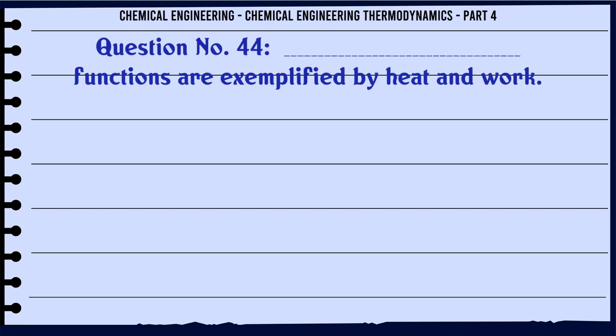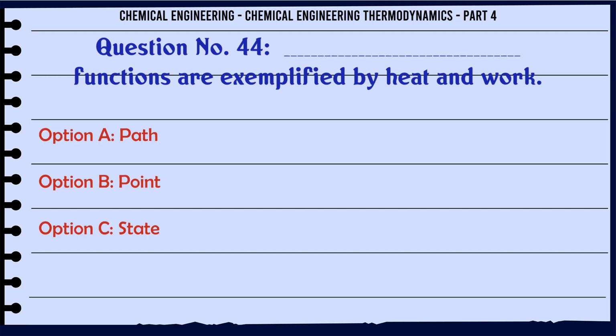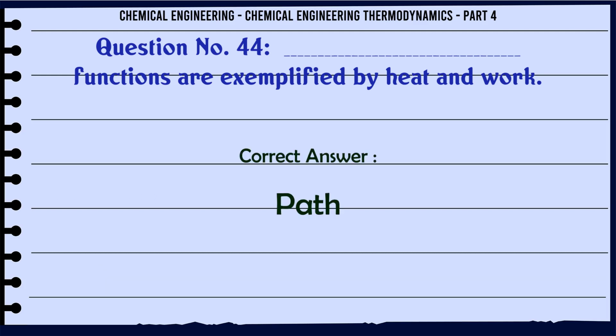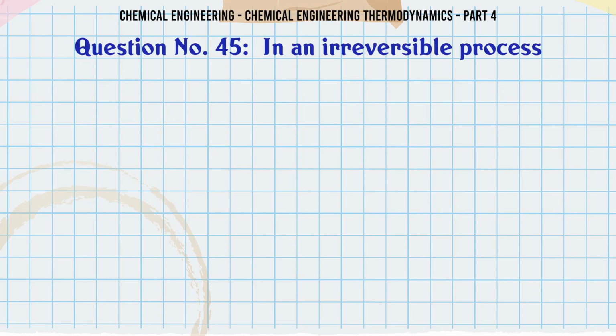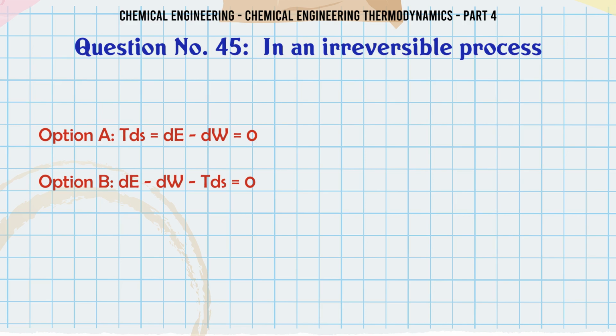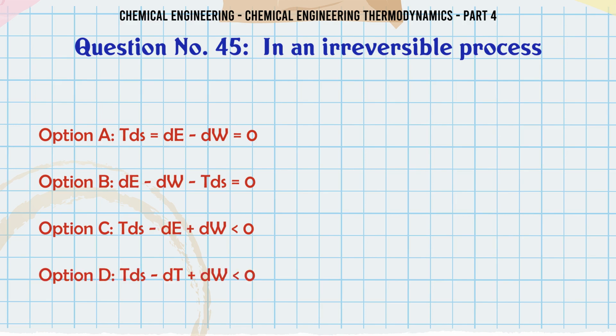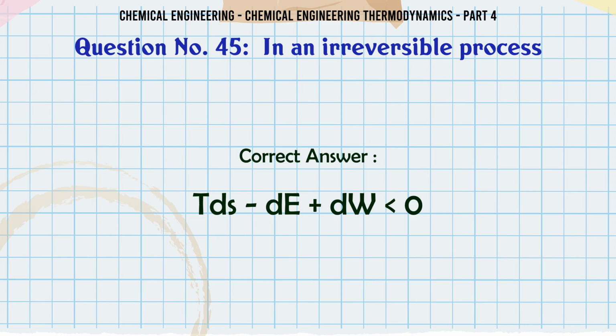___ functions are exemplified by heat and work. A. Path, B. Point, C. State, D. None of these. The correct answer is path. In an irreversible process, A. TdS - dE + dW > 0, B. dE - dW - TdS > 0, C. TdS + dE - dW < 0, D. TdS - dE - dW = 0. The correct answer is TdS - dE + dW > 0.